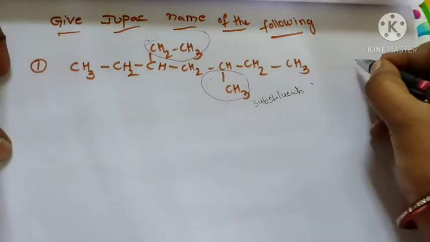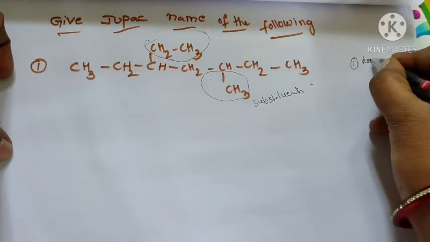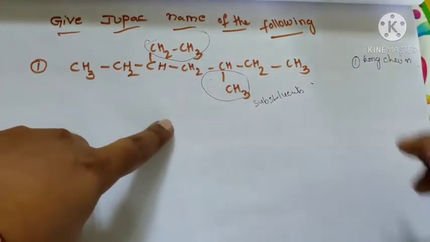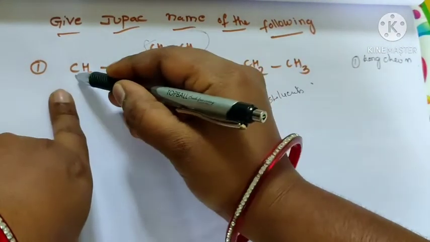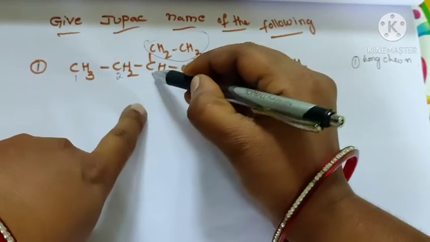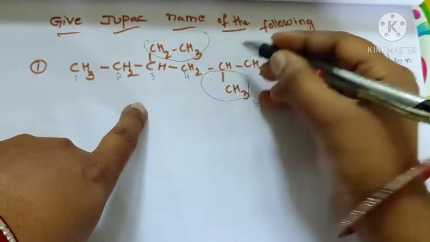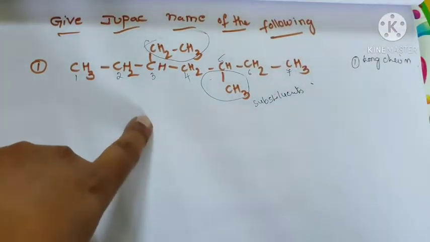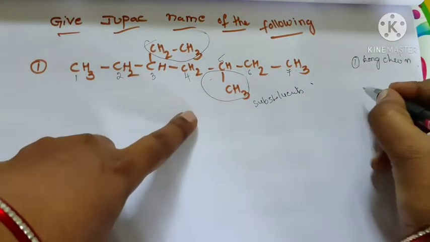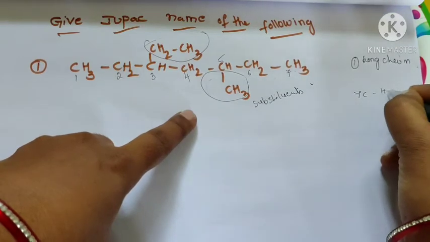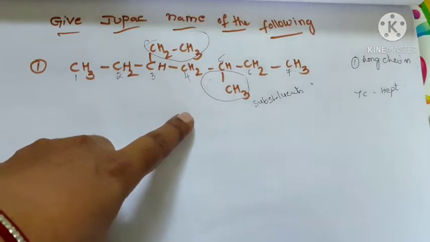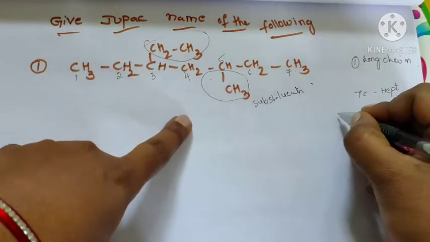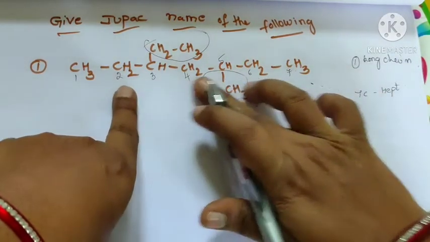1, 2, 3, 4, 5th carbon, 6th carbon, 7th carbon. The long chain consists of 7 carbon atoms, so the root word is hepta. The second rule: the primary suffix is -ane because all are saturated carbon atoms.